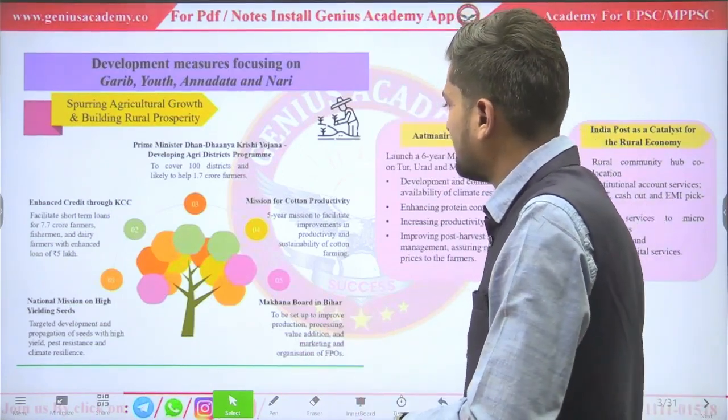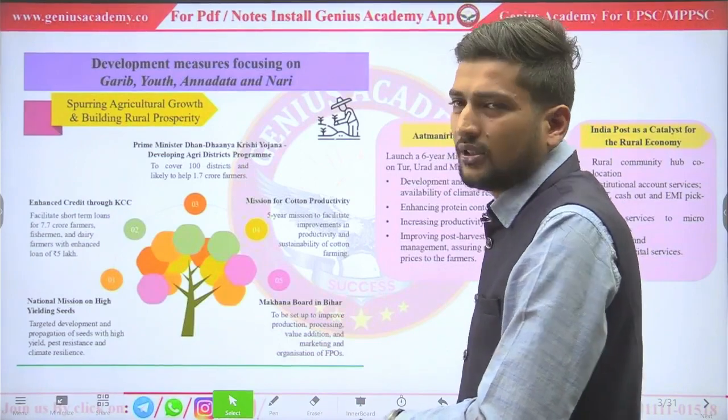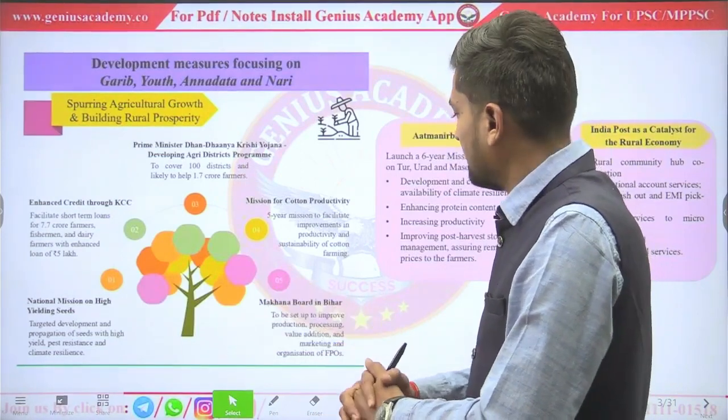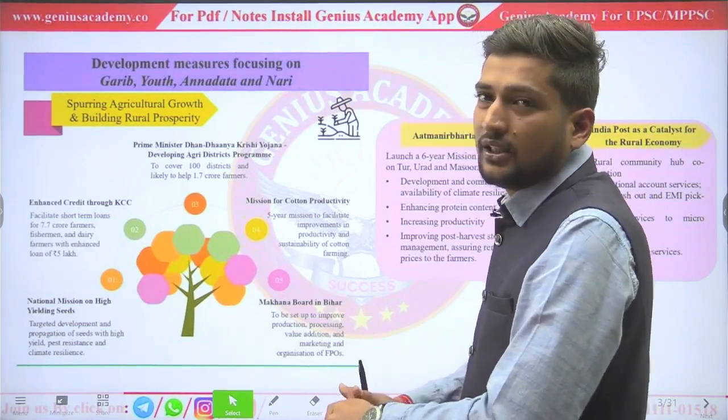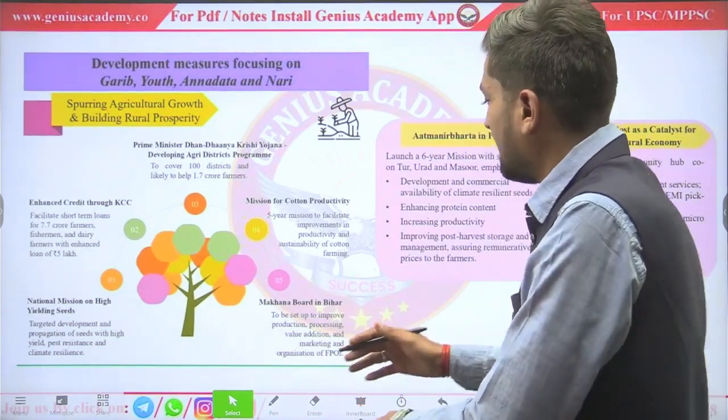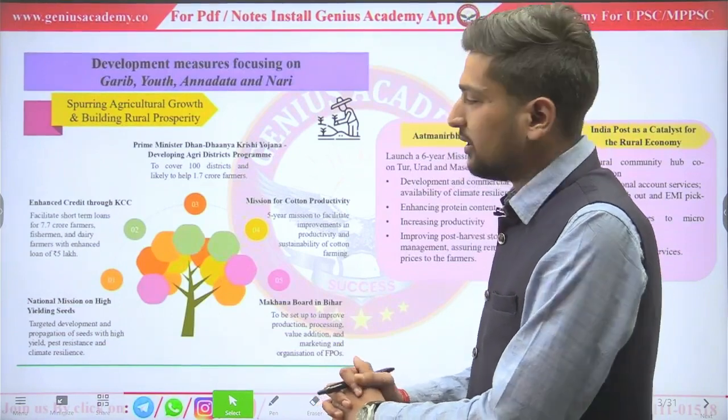Mission for cotton production, a 5-year mission, was introduced to increase the productivity of cotton. Makhana board in Bihar we already saw, because 90% of makhana is produced in Bihar.